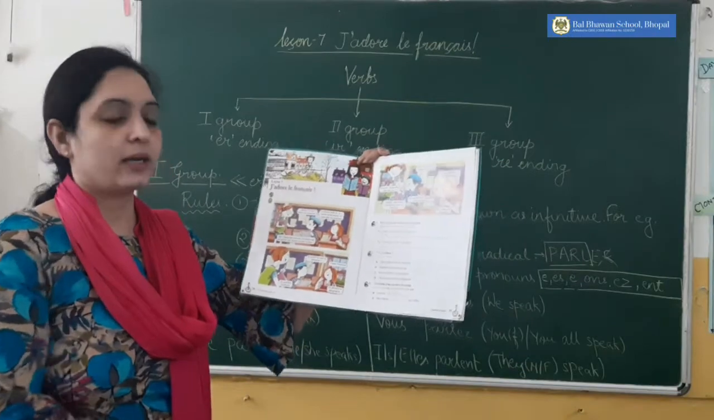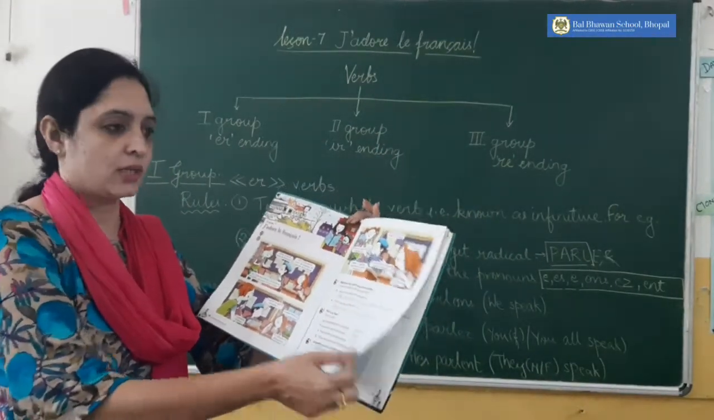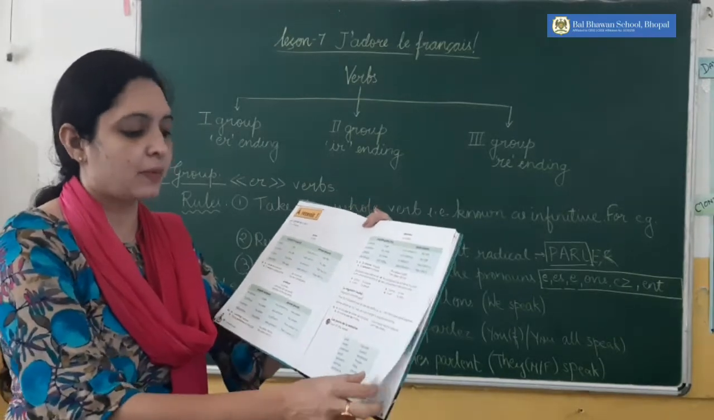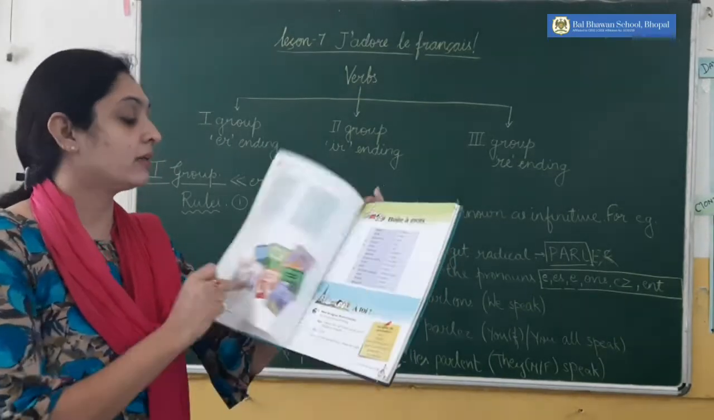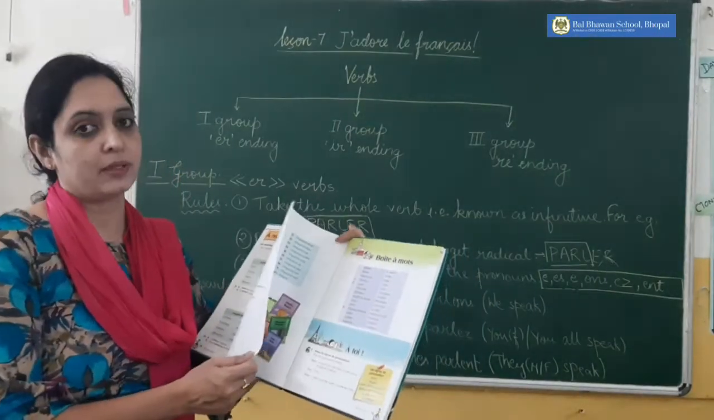So in this chapter we have many things. We have one comprehension and question answers based on it. Then we have the grammar part. Then we also have numbers and some more vocabulary words.